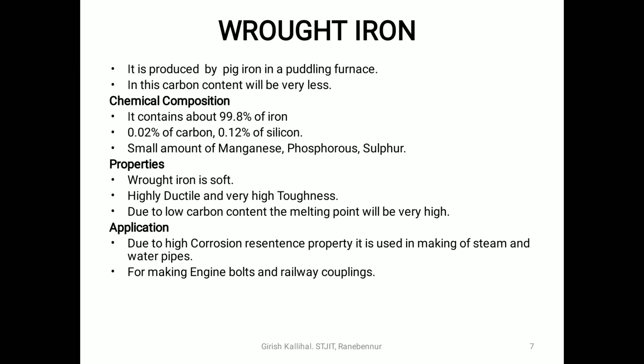So one more thing, my dear students, remember: as the carbon content increases, its hardness will increase, whereas its melting point will reduce. So we can say that the carbon content is directly proportional to its hardness or brittleness and inversely proportional to its melting point. As you increase the carbon content, its melting point will reduce. Here in wrought iron, the carbon content is lesser, hence its melting point will be higher, because both are inversely proportional.